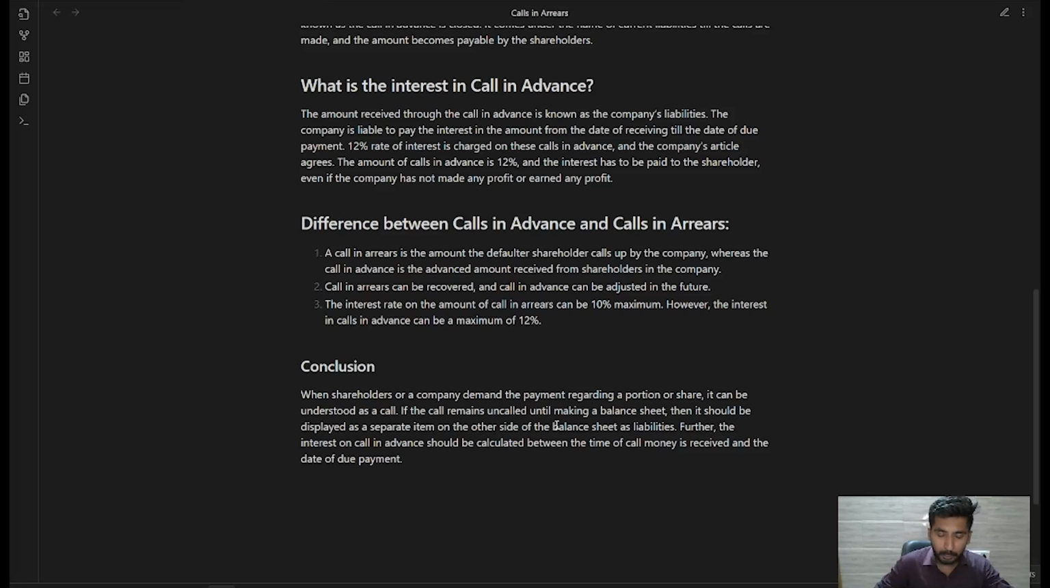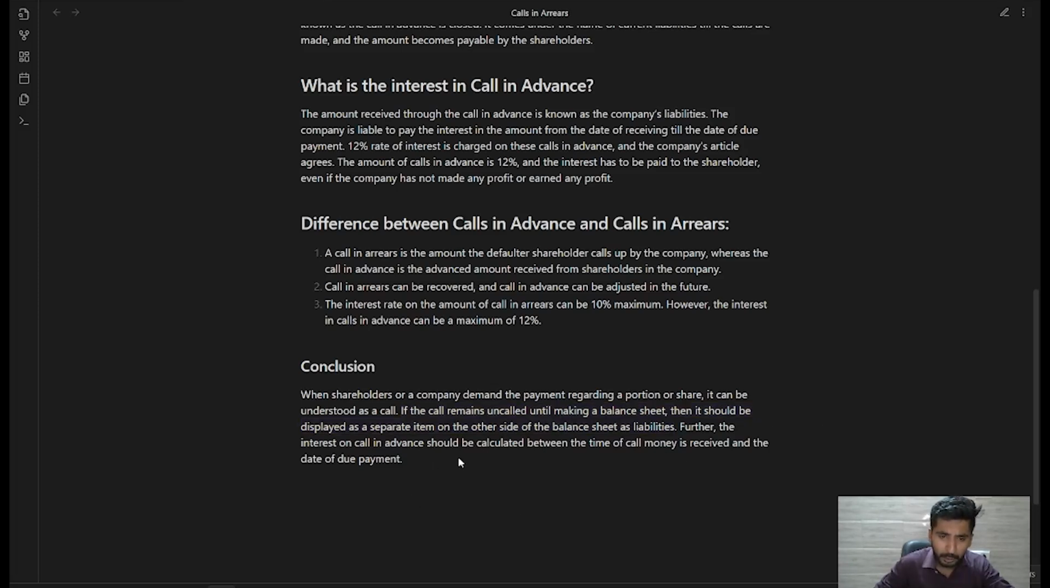Now, let us talk about the conclusion. When the company demands the payment regarding a portion of the share, it can be understood as a call. अगर एक portion of share में से company demand कर रही है, that means it's a call. If the call remains uncalled until making the balance sheet, then it should be displayed as a separate item on the liabilities side of the balance sheet. अगर uncalled है तो जो अमाउंट है उसको हम क्या दिखाएंगे? सेपरेट आइटम्स अंडर द हेड लायबिलिटीज.